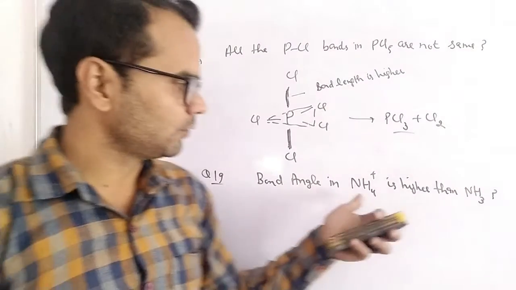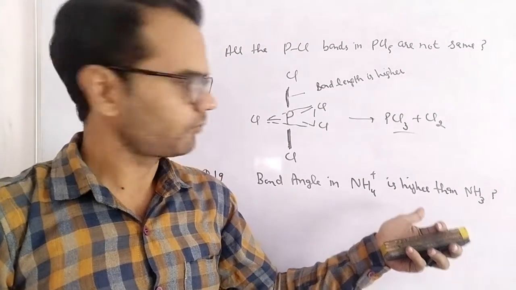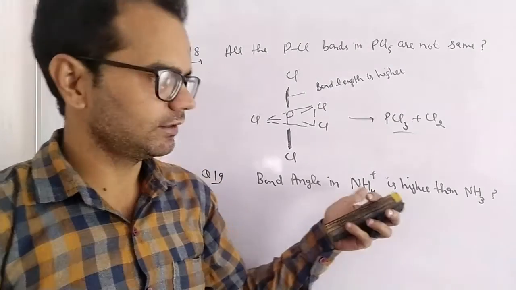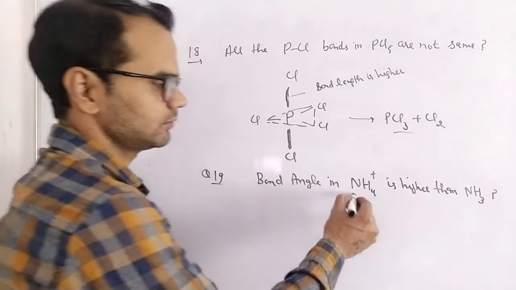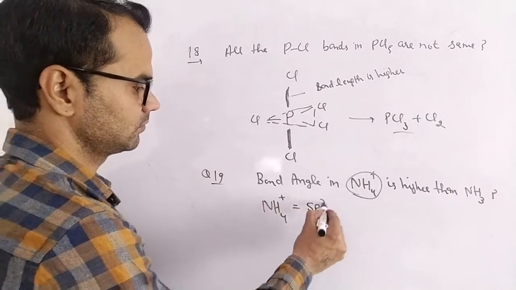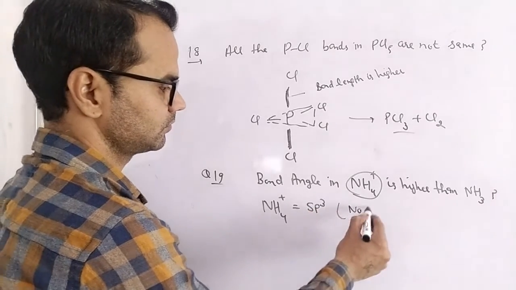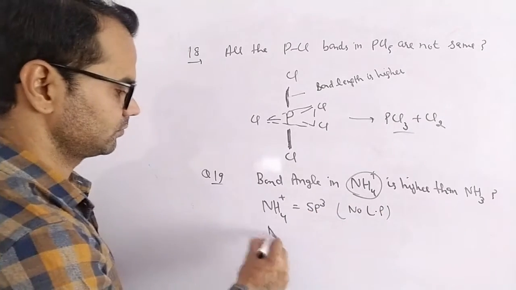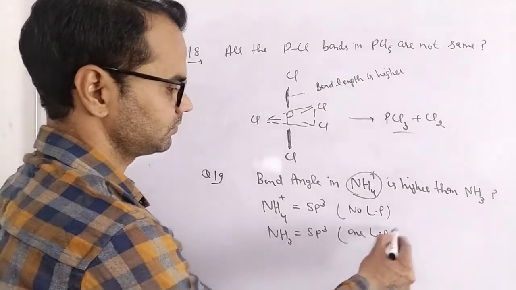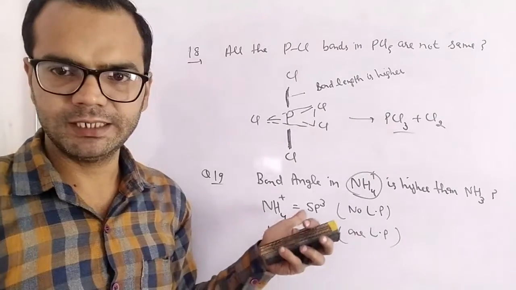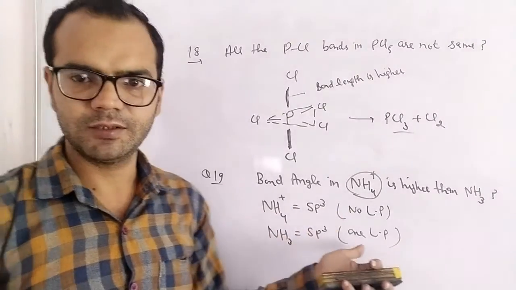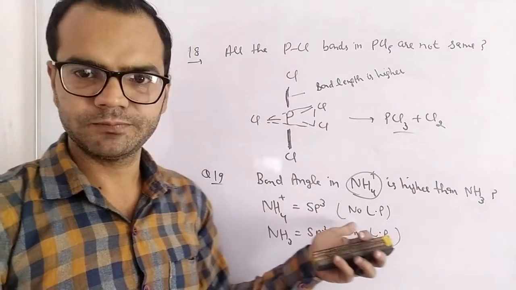The bond angle present in the ammonium ion is higher than that of ammonia due to different hybridization and lone pair conditions. The hybridization of ammonium ion and ammonia is the same, sp3, but in ammonia there is one lone pair, while in ammonium ion there is no lone pair.